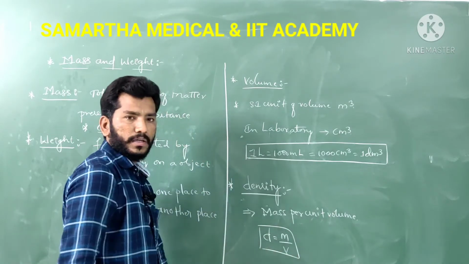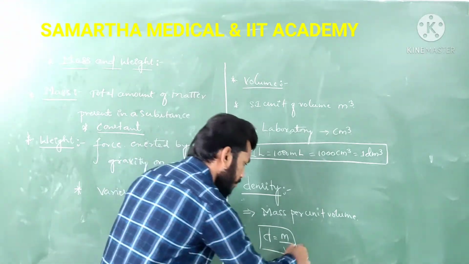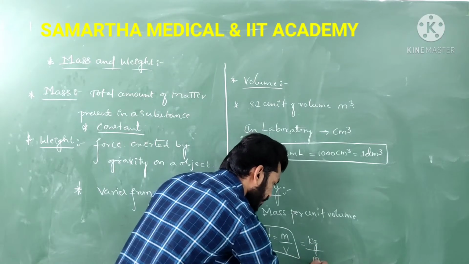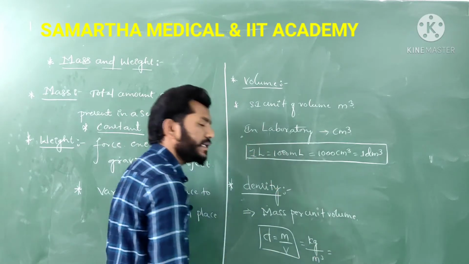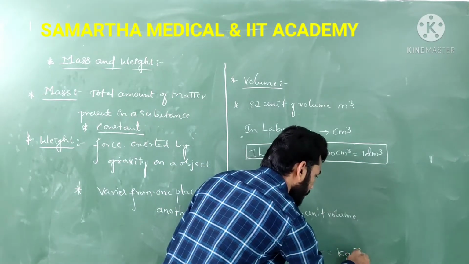So mass divided by volume. Suppose mass is expressed in kg and volume in meter cube, what might be the SI unit of density? That is kg per meter cube.